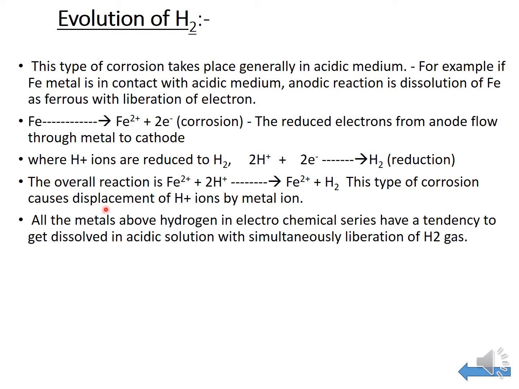The overall reaction is Fe + 2H+ forming Fe2+ + H2. This type of corrosion causes displacement of H+ ions by metal ions. All the metals above hydrogen in the electrochemical series have a tendency to dissolve in acidic solution with simultaneous liberation of H2 gas.